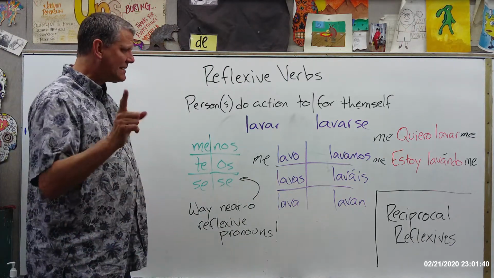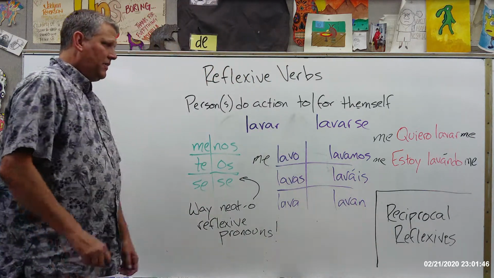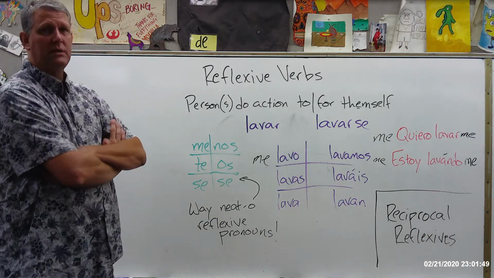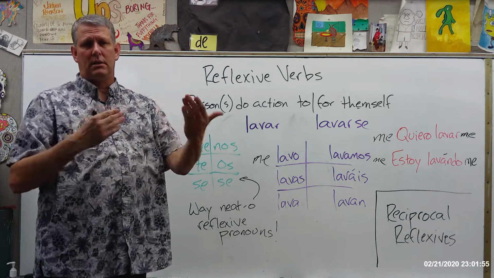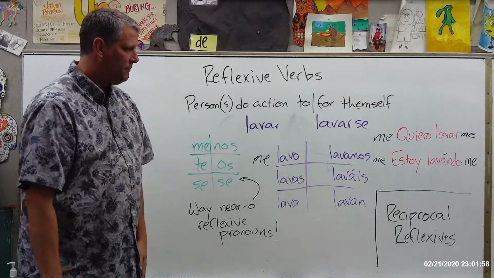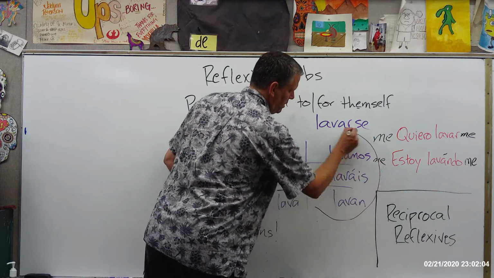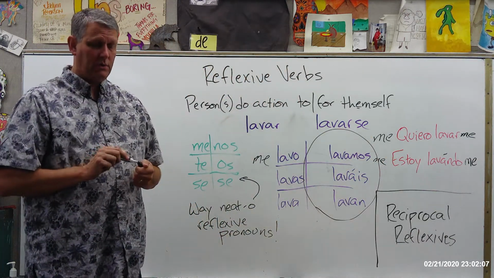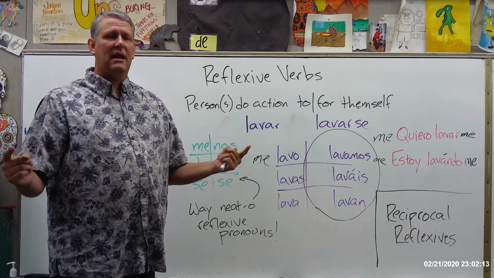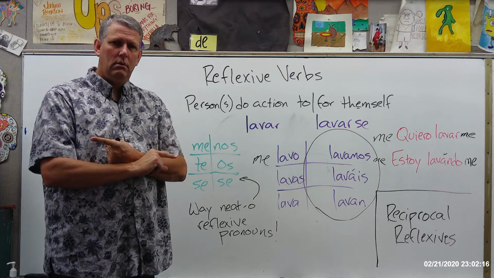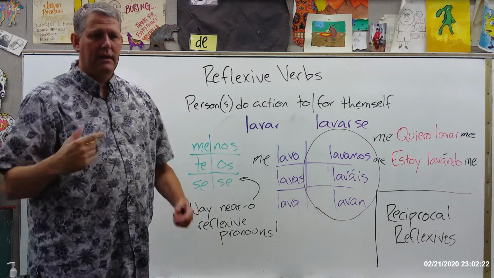Okay? Now the last thing I got to talk about is this box down here, and I put a box around it to remind myself to talk about it. There are times when reflexive verbs are used as what are called reciprocal reflexives. And if you know the meaning of the word reciprocal, it means, you know, there's an equal exchange. It goes back and forth, okay? A reciprocal reflexive is used only with these three forms of the verbs, and there's a reason for that. It's because two or more people are doing the action to each other. Okay, so it's a reciprocal action. You know, the whole idea of I'll scratch your back, you scratch mine, that's a reciprocal action.